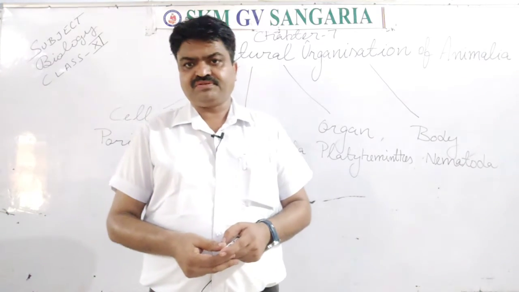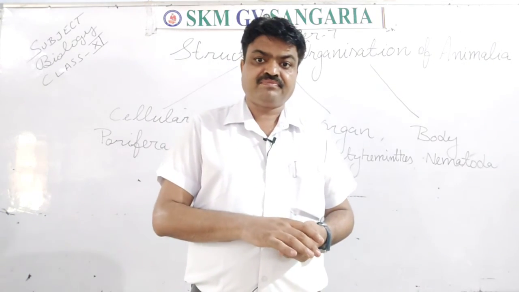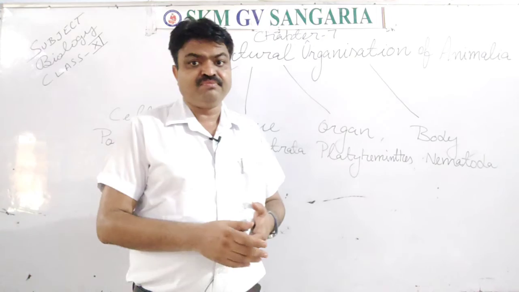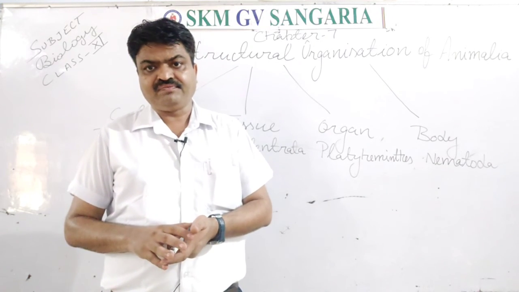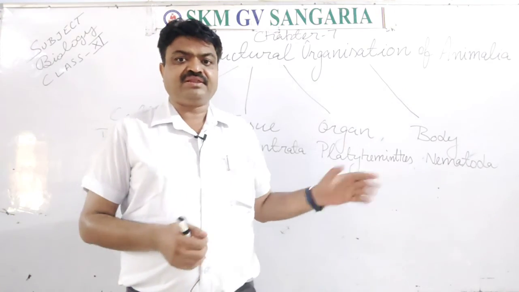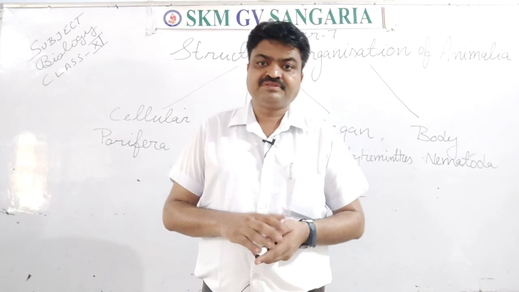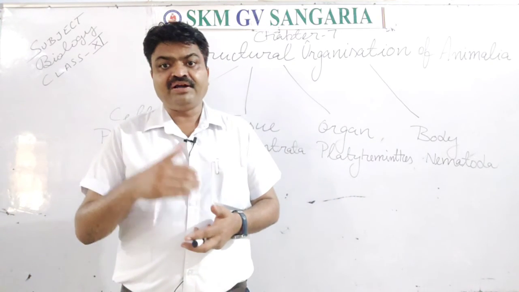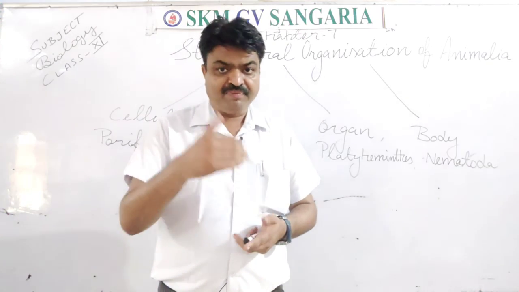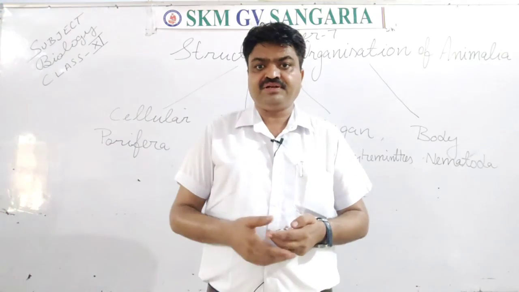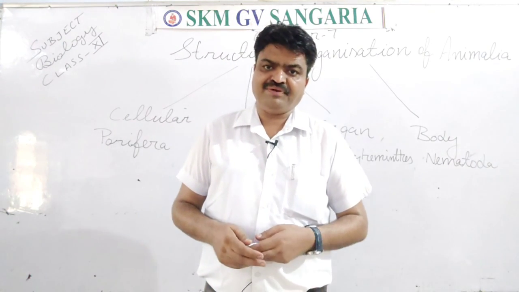It is nervous tissue. And they also respond to that stimulus with the help of nervous tissue. So these are the main tissues, students. First is epithelial, second is muscular, third is connective, fourth is nervous. About these tissues we will discuss in detail in our next segment. So thank you very much and have a pleasant day.